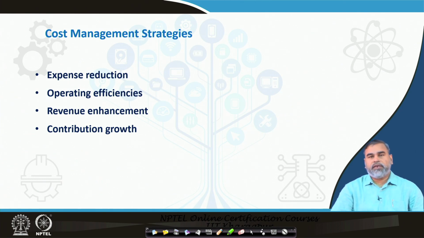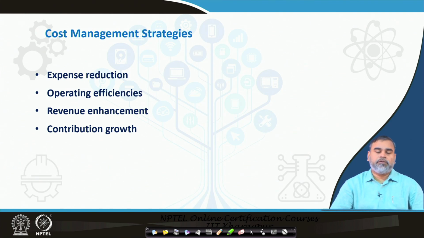The cost can be managed by reducing expenses. There are various sources of expenses, and the commercial bank can minimize those expenses by following a certain strategy. They can also minimize the cost by increasing their operating efficiency.